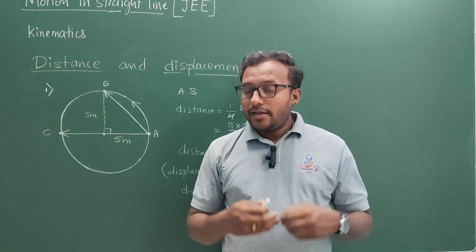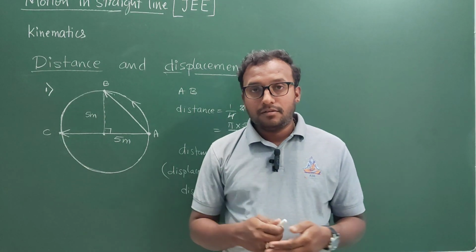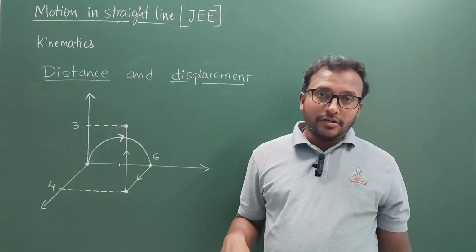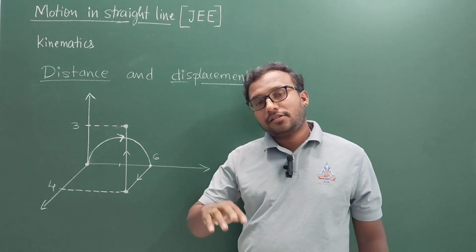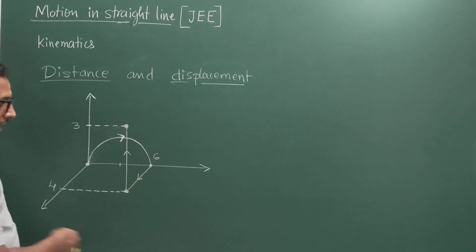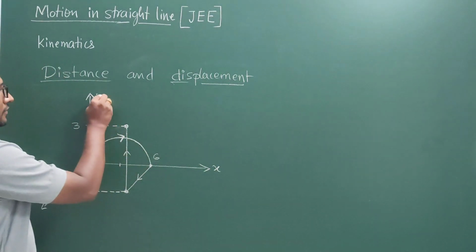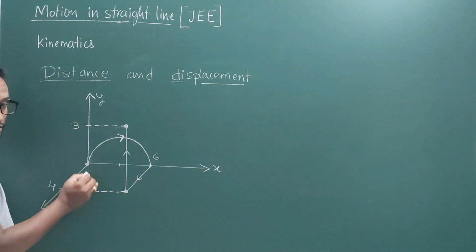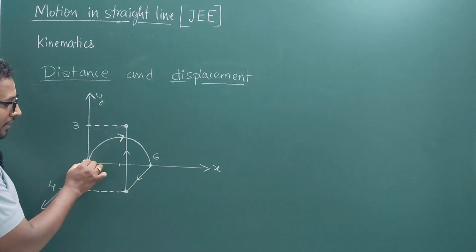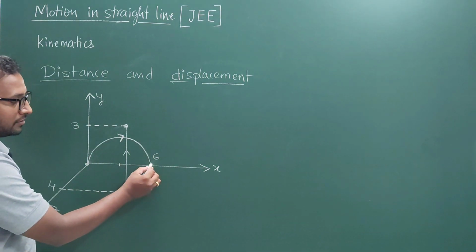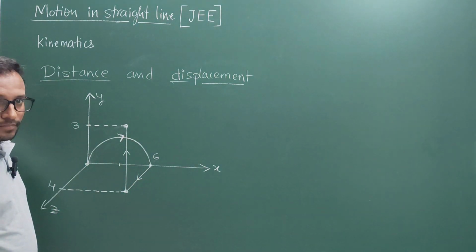So let's go to the second example to understand. This is an example of motion in 3 dimensions, and we are calculating distance and displacement in this case. There are 3 axes, x-axis, y-axis and z-axis, and there is a body at the origin. Initially it travels in a semicircular path and reaches 6 meters along the x-axis.